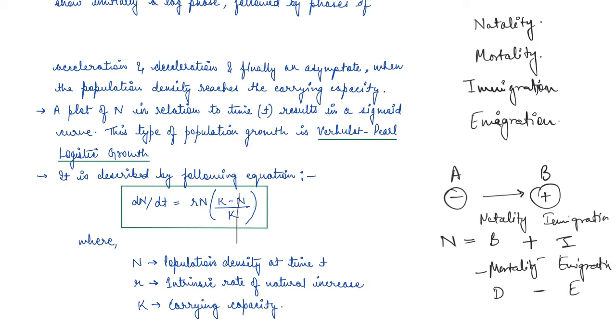So there should be a check and balance between the resources that we have and the kind of usage that we have, right? There should be a balance between the resources and the population density of a region. So, guys, with this, we have finished population growth as well.